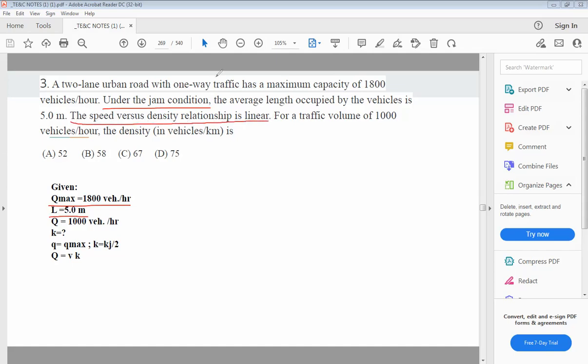The speed versus density relationship is linear. So according to Greenfield model, they are saying that the speed versus density relationship is linear. So this is the linear relationship between speed and density. So this is density and this is speed.